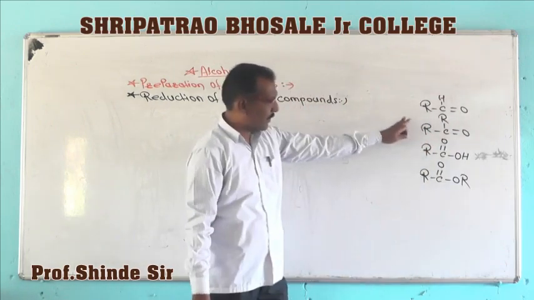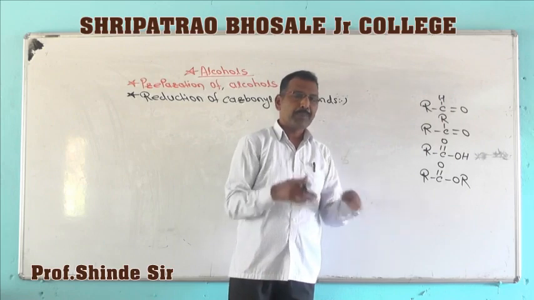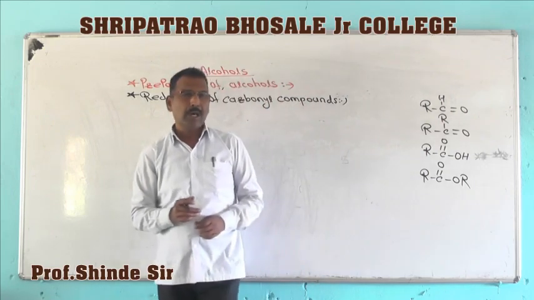So by the reduction of these carbonyl compounds, we can obtain alcohols.